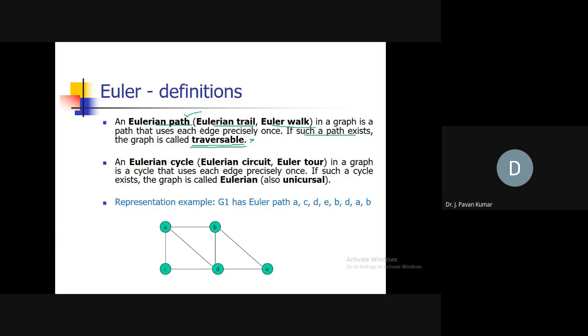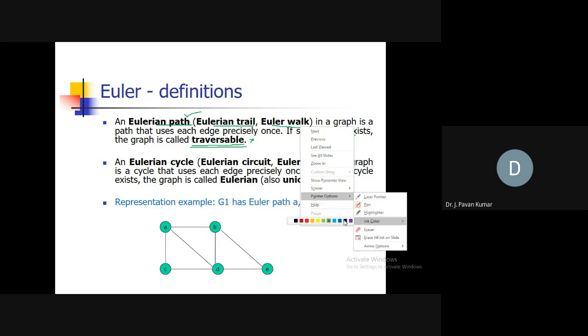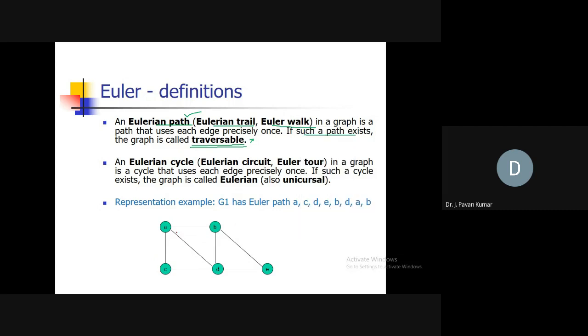An Eulerian path is nothing but we start at one vertex, go through each edge exactly once, and end the path at some vertex. If a graph contains an Eulerian path, then we call such a graph a traversable graph. Now in this particular graph, what is the Eulerian path given?